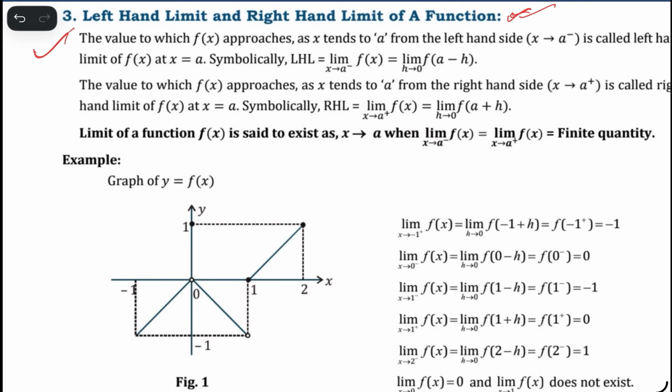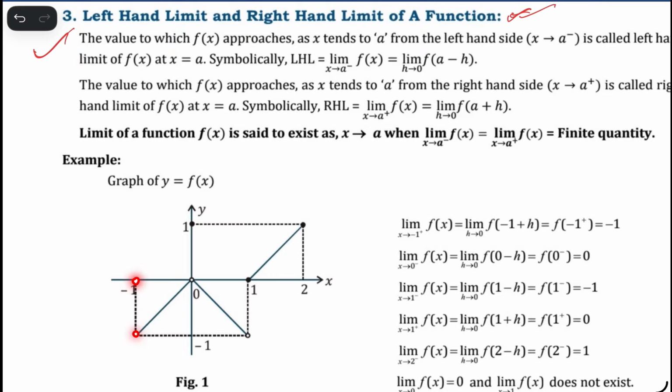Limit x tends to minus 1 plus means we need to approach minus 1 from the right hand side. Where is minus 1? Search in this graph. X equal to minus 1 is here. When x moves slightly to the positive side of minus 1, where is y?